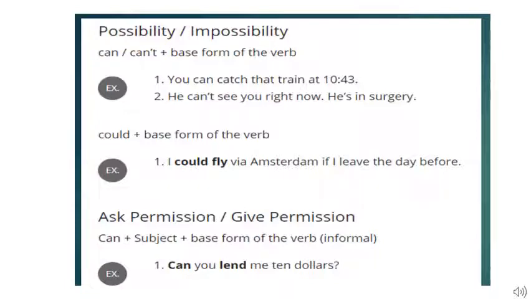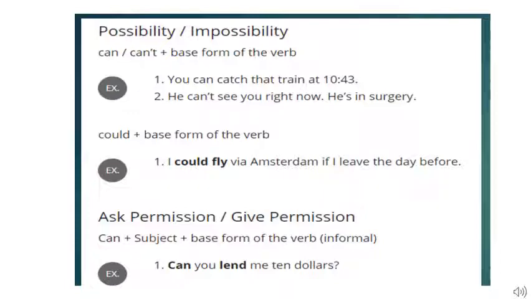Very, very important. The three forms of verbs should be on your fingertips, because until and unless you are clear with your three forms of verbs, you will make errors in sentence construction. There will be errors, definitely. So please revise your three forms of verbs. Okay, let's look at this example now.